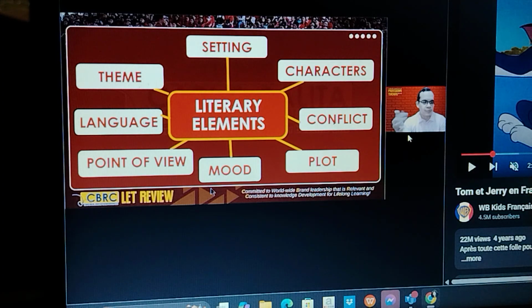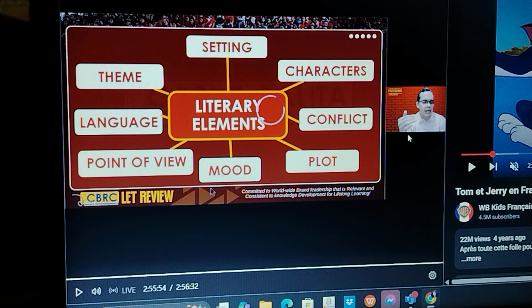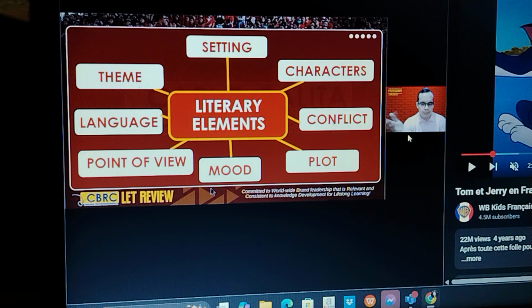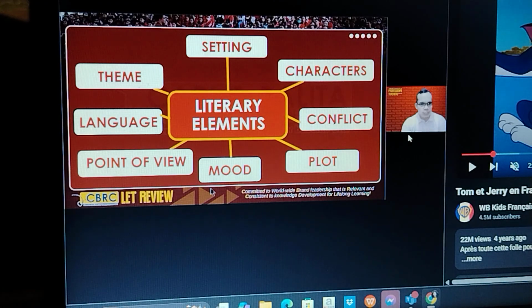And the third-person point of view would use the pronouns he, she, it, they, them.